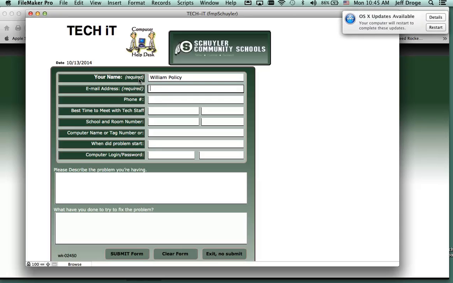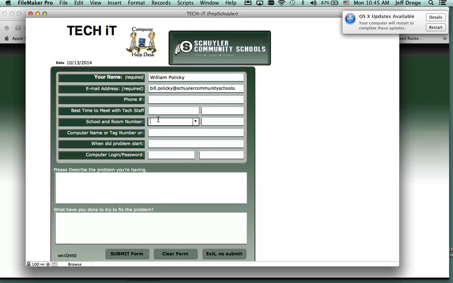And so now if I tab, whoops, I got to spell his last name right. There we go. So now when I tab, it automatically filled his email address in. So know what your FileMaker Pro username is when you type that in, and it will automatically populate your email address for you. Okay, I'm just going to go ahead and use William as an example here. And so now we have the two required fields filled in.